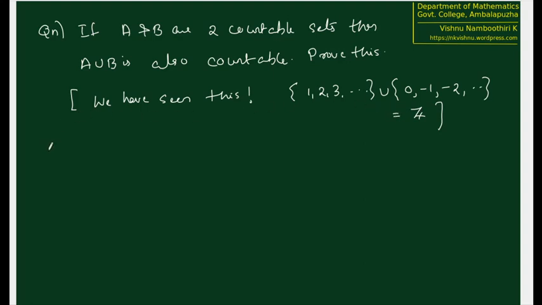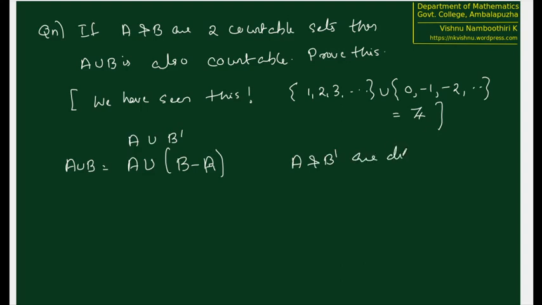But there is one possible confusion. We don't know whether A and B are disjoint or not, because if A and B are not disjoint, there may be some element appearing more than once. So in that case, it may cause some confusion for us. So we will slightly modify the notation of union the following way. A union B is nothing but A union (B minus A). That means that from B we remove all elements that appear in A, so that no element will appear twice. Therefore this is A union B dash, where A and B dash are disjoint.